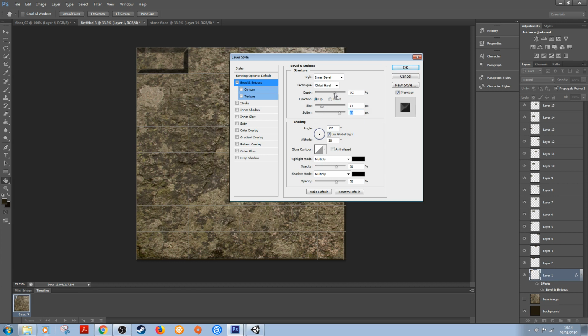So again, I'm just going to play around here. Let's try to change a few things. Maybe you want chiseled soft as well, and you've also got smooth. You can have the smooth as well if you wanted to. I think that chiseled hard works better, and then softening the edge there on that, and then just take the size down a little bit. I think that looks all right.